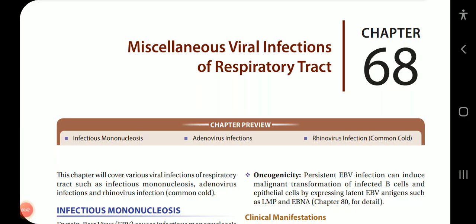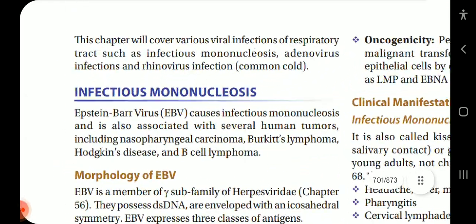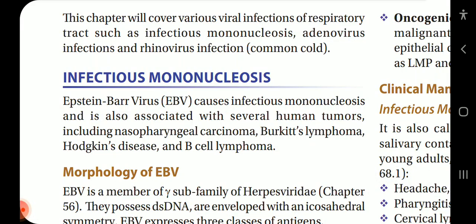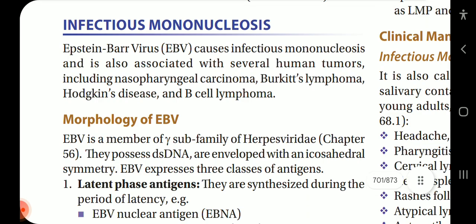Okay, now let us start with chapter 68 of Apurba Sastry Essentials of Microbiology, which is about miscellaneous viral infections of the respiratory tract. In this chapter, we will be previewing infectious mononucleosis, adenovirus infection, and rhinovirus infection like common cold. This chapter will cover various viral infections of respiratory tracts: infectious mononucleosis, adenovirus infection, and rhinovirus infection, common cold.